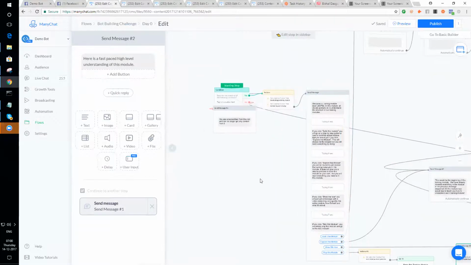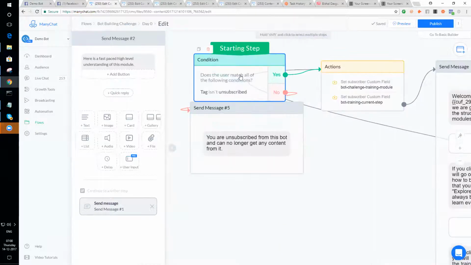And you can just understand, we'll quickly go through this. Every single module is going to start with this gatekeeper condition to check to see if you're not unsubscribed. If you're not unsubscribed, I'm going to give you this content. If you are unsubscribed from this bot, I'm just going to tell you you're unsubscribed.